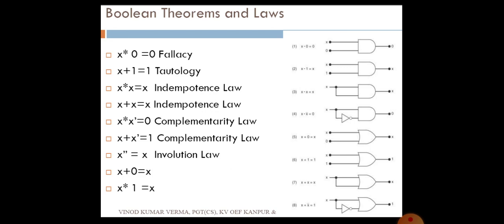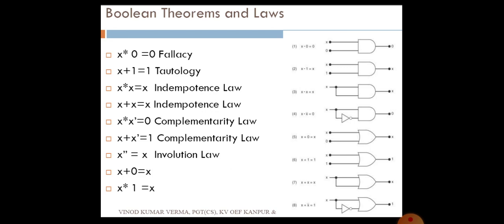That is 0 plus 1 becomes 1. Similarly 1 plus 0 becomes 1. Then x double inverse becomes x. Consider x as 0. The first time you are taking x inverse, so you will get 1. Then that is inverted again, so you will get x again. Is it clear? That is called the involution law.